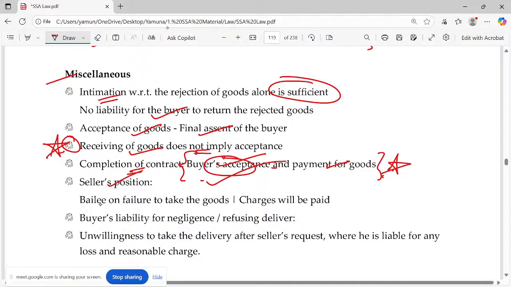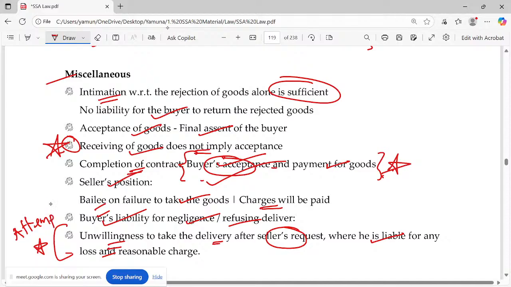What's the seller's position? He becomes a bailee on failure to take the delivery, obviously. And charges have to be paid. You can recover the charges. And the buyer's liability will be there for negligence or refusing to take delivery. Unwillingness to take the delivery after the seller's request, where he will be liable for any loss and reasonable charges. This is nothing but attempted performance.